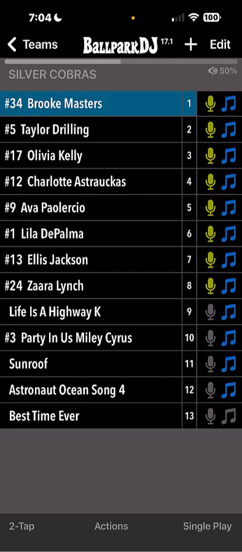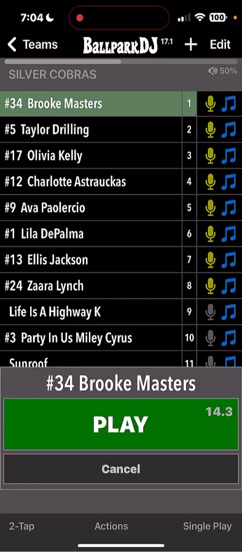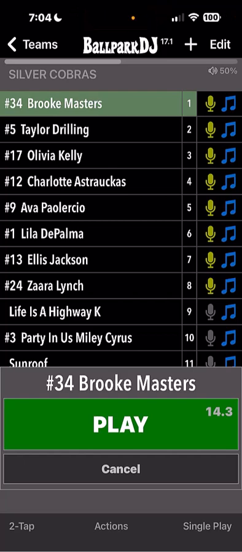On the subject of delay, going back to the team screen, you'll notice I have this team in 2-tap mode. In 2-tap mode now, between the 2 taps, we do everything possible to preload the music and minimize any delay you may experience once you hit the play button. So the first tap brings up the play button. We're already preloading the music. And once you tap that play button, you should experience minimal delay. If you do continue to experience delay, please revert to the Playback Diagnostics.